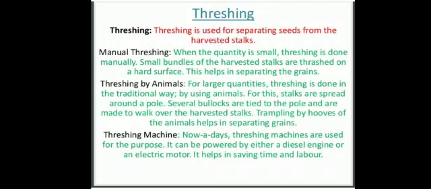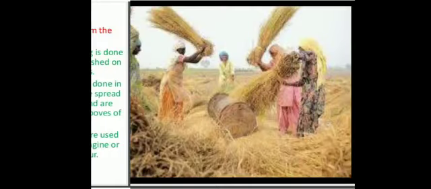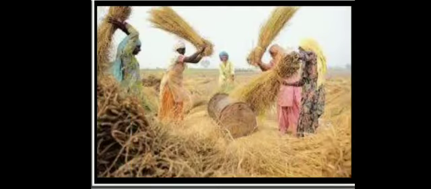So threshing is the process in which stalks are beaten to separate grains from the stalk and from the chaff that covers the grain. Now how is this method done? First method, manually. This is the method of holding the bundles of stalk in hands and hitting them on a hard surface. See in the figure. In this way the grains are separated from the stalk.